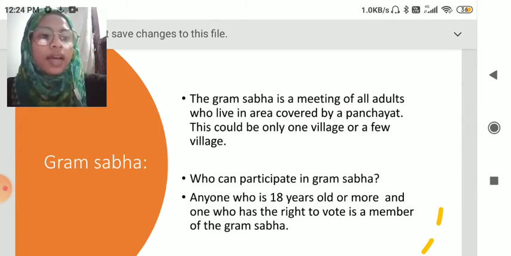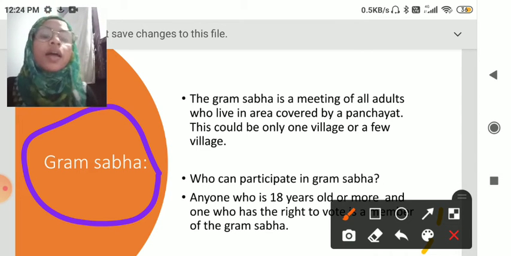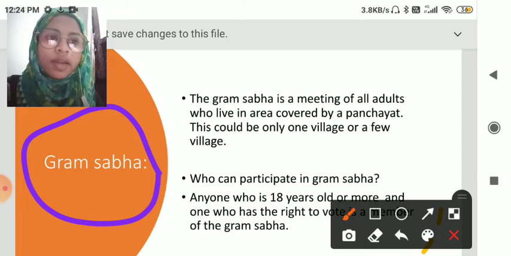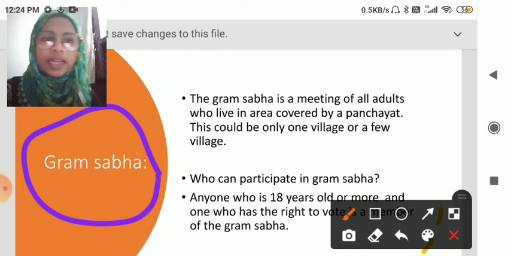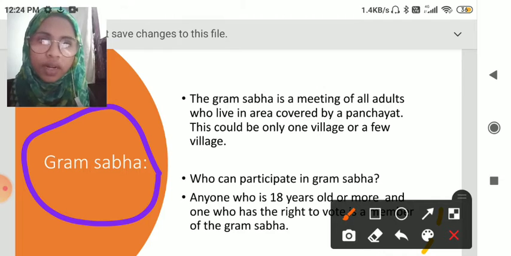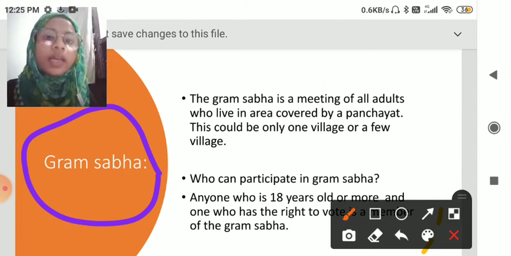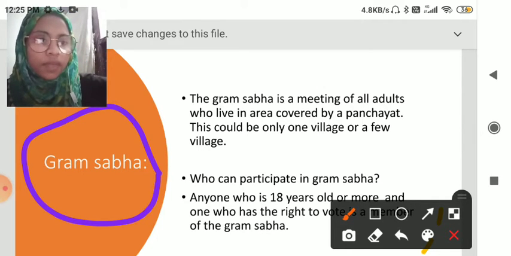So let's understand what is Gram Sabha. The Gram Sabha is a meeting of all adults who live in the area covered by a panchayat. This could be only one village or a few villages. So Gram Sabha is a meeting of all adults. Adults means a person who is 18 years old or more, who is a member of the Gram Sabha. Okay.